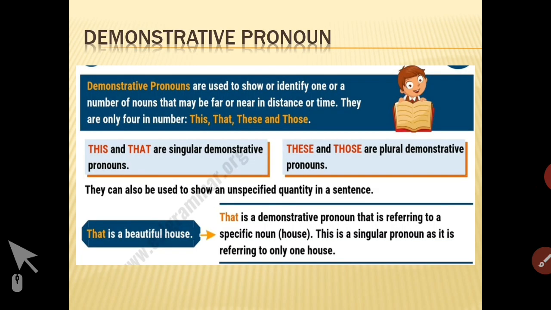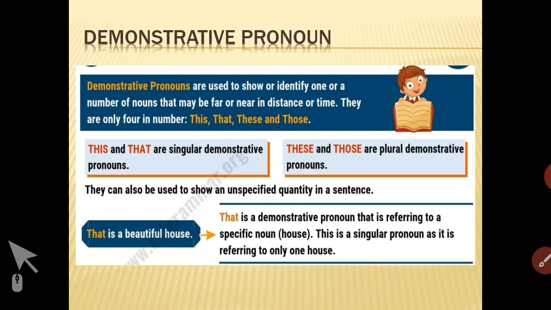Basically, demonstrative pronouns are used to follow or identify one or a number of nouns that may be far or near in distance or time. They are only 4 in number: this, that, these and those. This and that are singular demonstrative pronouns. These and those are plural demonstrative pronouns. They can also be used to show an unspecified quantity in a sentence.